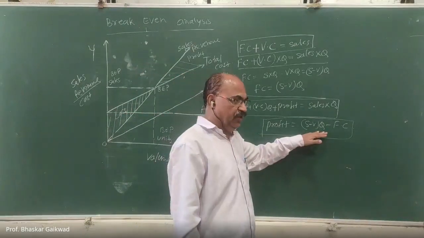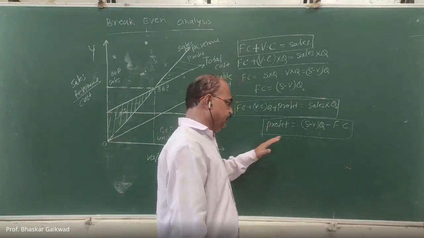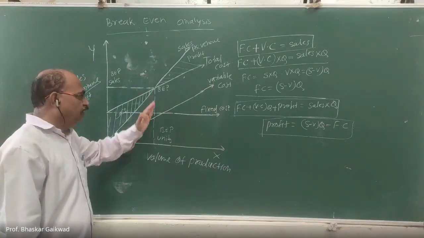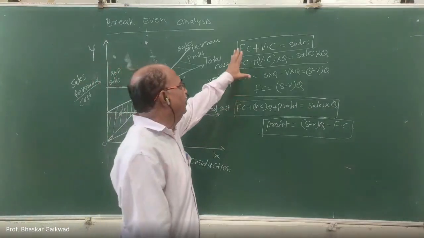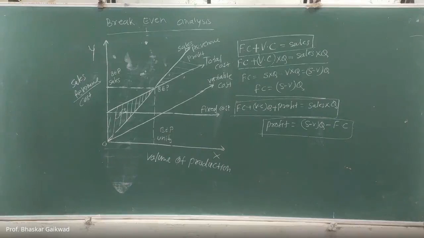Whatever the numerical value is, if it is plus, then it is a profit. If it is a minus, then we are in the loss. Is it correct? So whatever the things are there, we can calculate by using this data of the break-even analysis. Okay, so up to here it is clear?